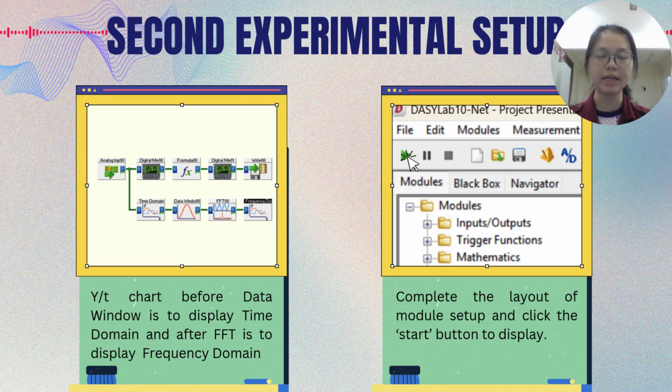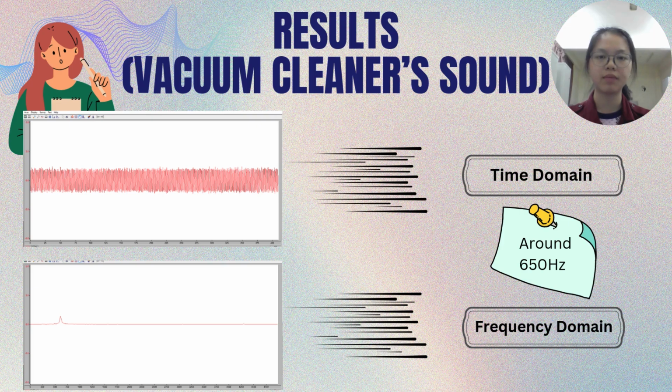Based on the picture, it clearly shows that the YT chart before the data window displays the time domain, and the one after the FFT displays the frequency domain. Lastly, complete the layout of the module setup. We will continue to click the Start button to display. After completing the recording of the vacuum cleaner sound, we get the result based on these two diagrams, which are the time domain and the frequency domain. If you look at the frequency domain graph, it shows a value of around 650 Hz.